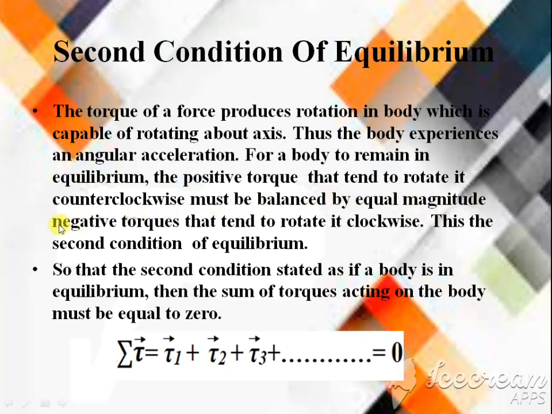So the second condition states that if a body is in equilibrium, then the sum of torques acting on the body must be equal to 0. So the summation of torque is equal to torque 1 plus torque 2 plus torque 3, which is equal to 0. All torques are equal to 0.